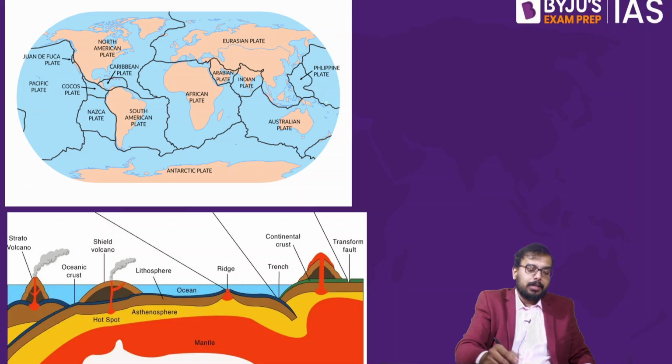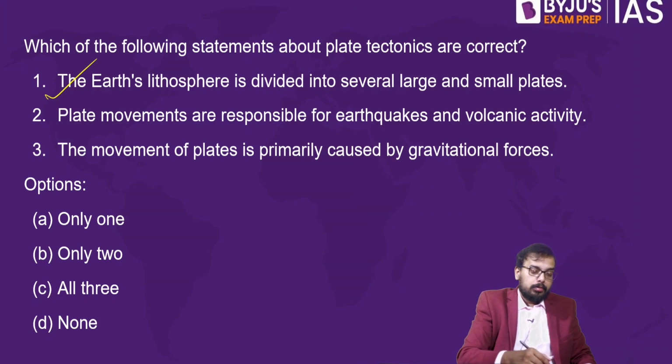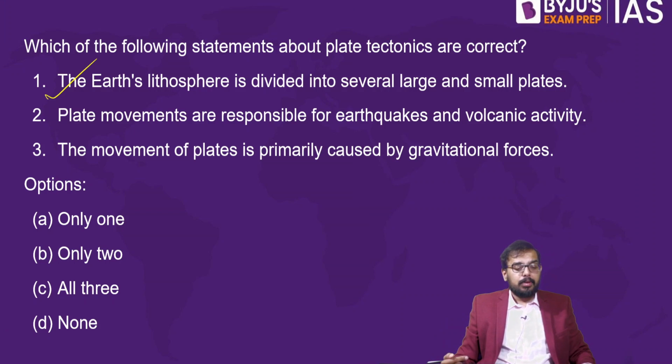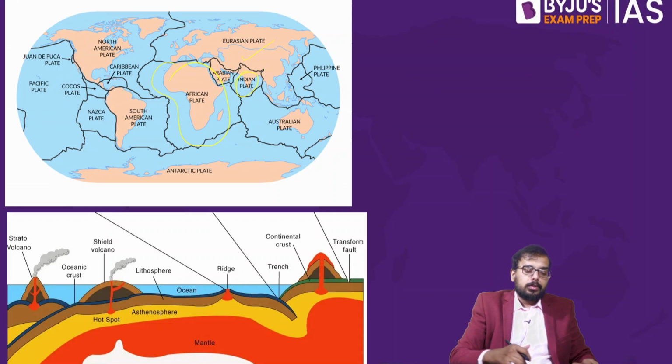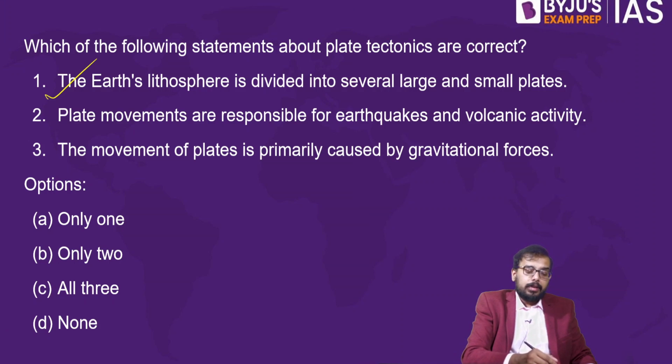If you see this image, these are the major plates: African plate, Indian plate, Eurasian plate. Fine. So statement number 1 is absolutely right. What about statement number 2? The plate movements are responsible for earthquake and volcanic activity. Is it true? Yes, this is what you would have learned in your continental drift theory. Whenever we have plate movement, it is responsible for earthquake and volcanic activity.